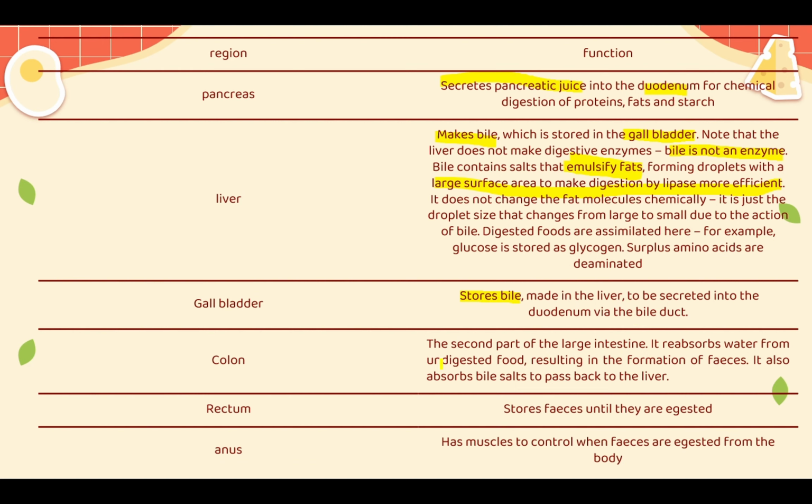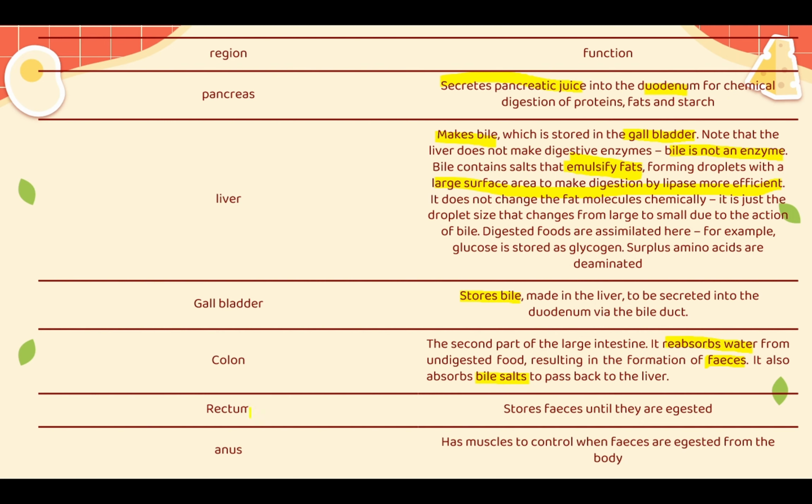Now going to the colon. The colon is the first part of the large intestine. Sorry, I made a mistake right here. It reabsorbs water, but mainly the water is reabsorbed in your small intestine in the ileum, and the rest of the water is absorbed in your colon. Undigested food results in the formation of feces. It also absorbs bile salts to pass them back to the liver to be reused. They won't be thrown away.